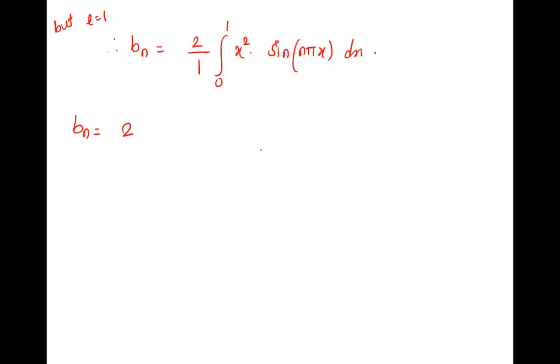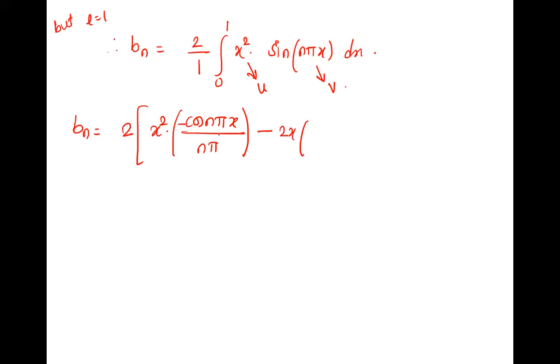How do we apply it? What is u? What is v? x square is u. Right, u is x square, and this is v. Its derivative eventually gets 0. So it is u into v1. What is v1? Minus cos n pi x upon n pi. Integration of sine is minus cos n pi x upon n pi. Minus the derivative of this, 2x, into the integration of this.